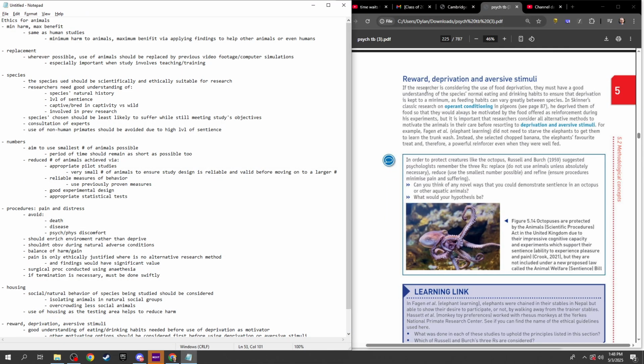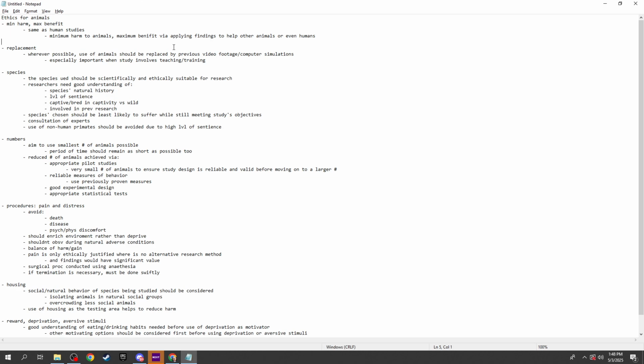Works for animals. Let's go. So, similar to humans, minimize harm, maximize benefit. Same as human studies, you want to have minimum harm to animals, but maximum benefit via applying your findings to help other animals or even humans.